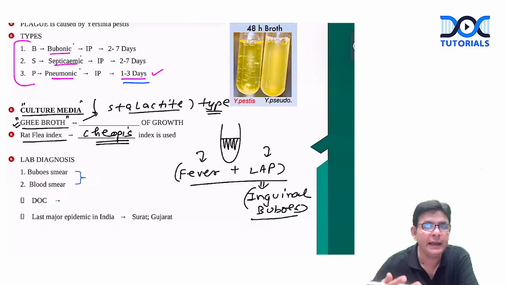So this is an important indicator. It used to be so before, but now it is not. Nowadays, what is reported is inguinal buboes in bubonic plague along with fever.